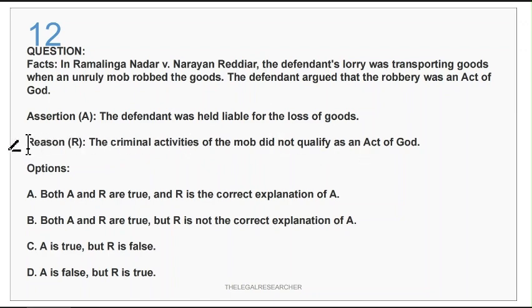We have studied this. The reason is very correct, because it is not an act of God, and if it is not an act of God, the defendant will definitely be held liable for the loss of goods. So both assertion and reason are correct, and the reason explains the assertion. The reason is the correct explanation. So option A, both A and R are true, and R is the correct explanation of A, is the correct answer here.